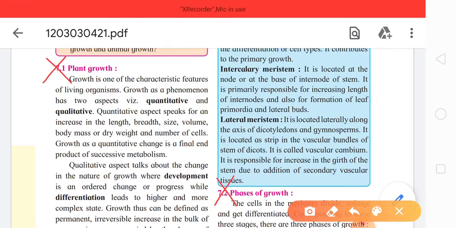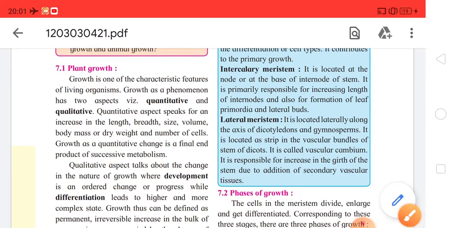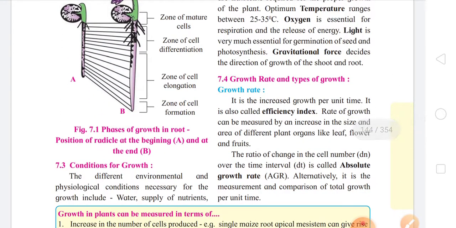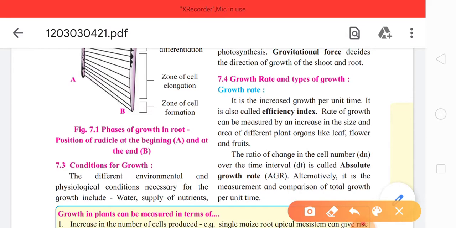Okay. Next, come to page number 135, that is the next page itself. Page number 135, there is the subtopic which is 7.3, conditions of growth. Conditions of growth, and on the same page, that is page number 135, there is 7.4, that is growth rate and types of growth. So both these subtopics 7.3 and 7.4 are deleted and considered to be non-evaluative. This is on page number 135.